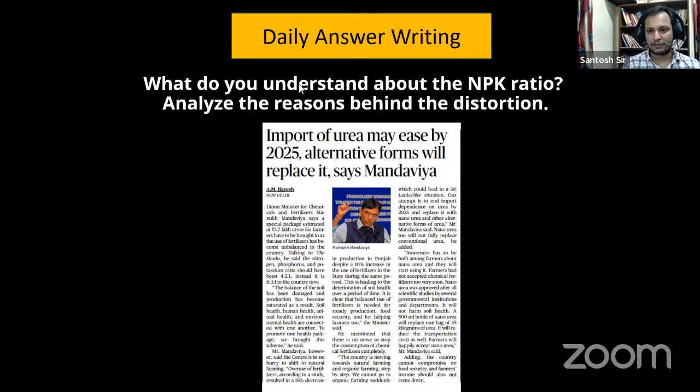I framed this question because there was a news item that import of urea may ease by 2025. In this, the minister said that India's NPK ratio has distorted to 8:3:1. Ideally, it should be 4:2:1. It is because of imbalance in the soil, because of misuse of fertilizers. So let us try to write an answer to this question.